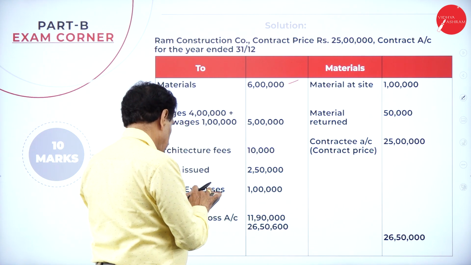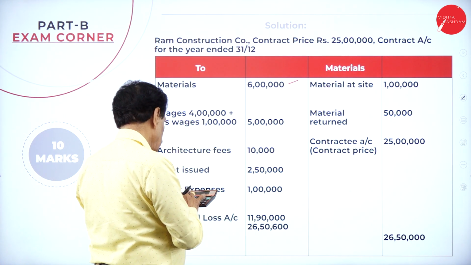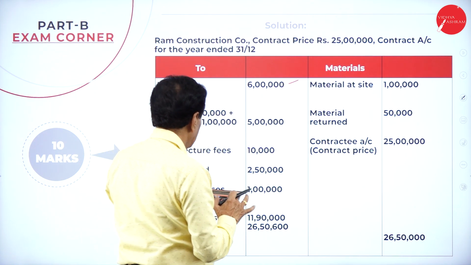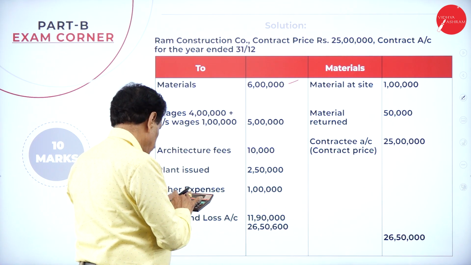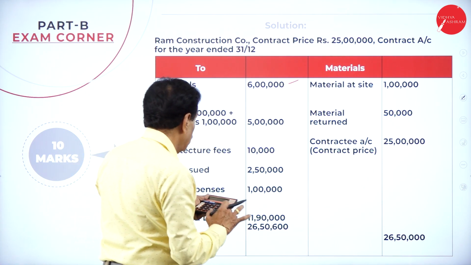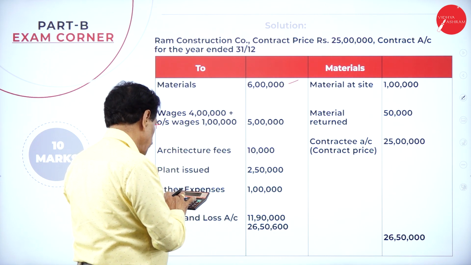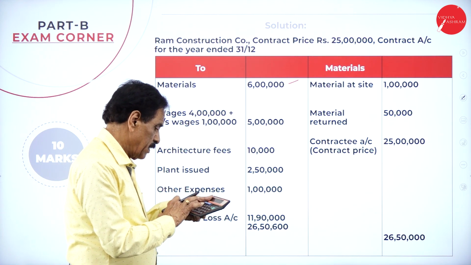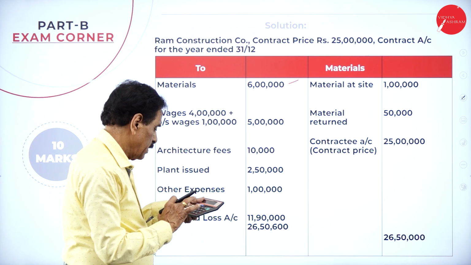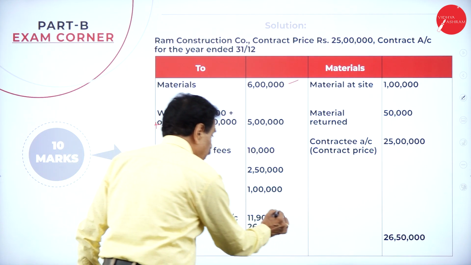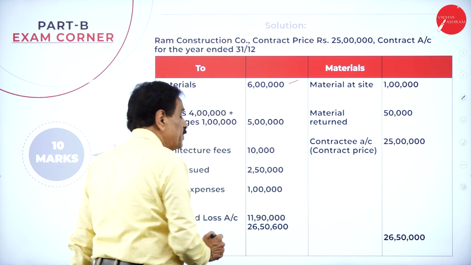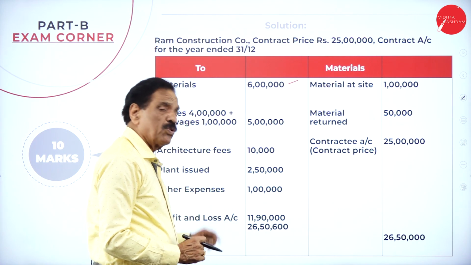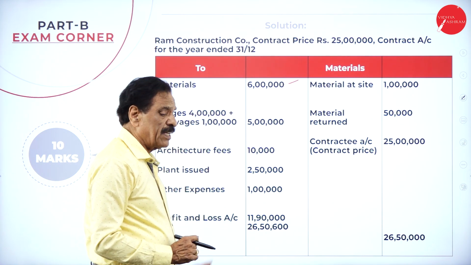26 lakh 50,000 minus 6 lakh, minus 5 lakh, minus 10,000, minus 2,50,000, minus 1 lakh is equal to 11 lakh 90,000, which is the difference. In a same-year contract, the question of 2 by 3 or 1 by 3 does not arise at all. The entire profit goes to the contract. The 10 marks question answer is 11 lakh 90,000.